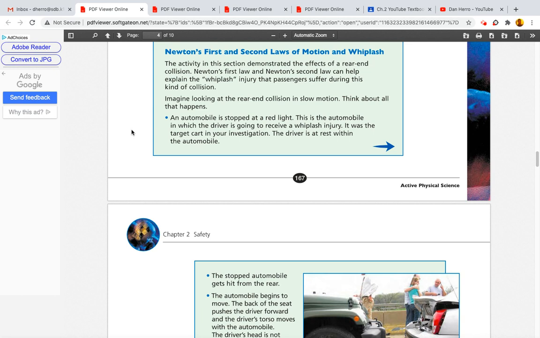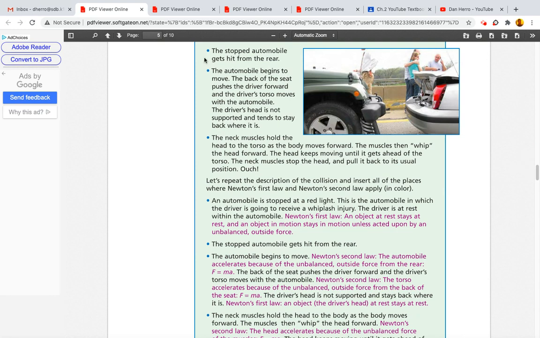An automobile is stopped at a red light. This is the automobile in which the driver is going to receive a whiplash injury. It was the target cart in your investigation. The driver is at rest within the automobile. The stopped automobile gets hit from the rear. The automobile begins to move. The back of the seat pushes the driver forward, and the driver's torso moves with the automobile.